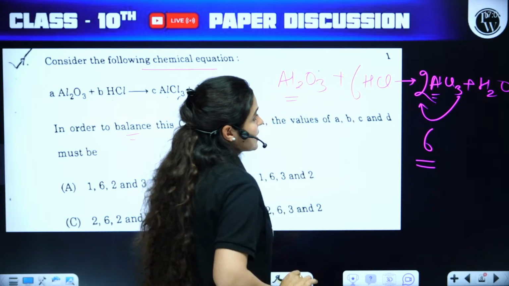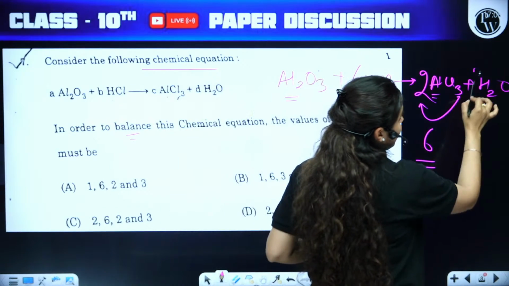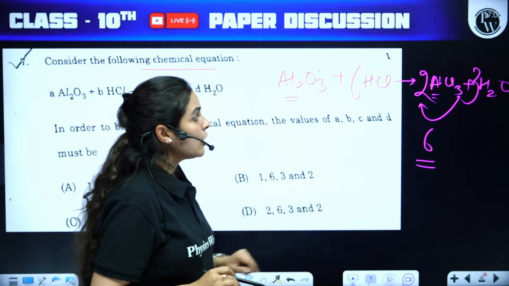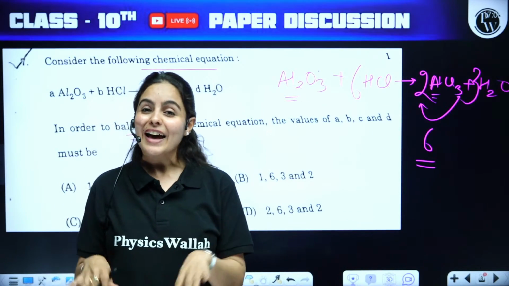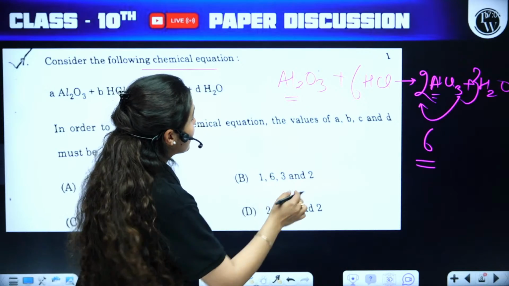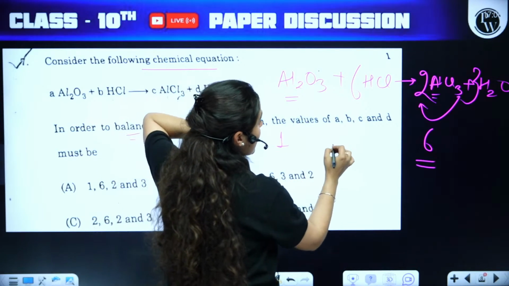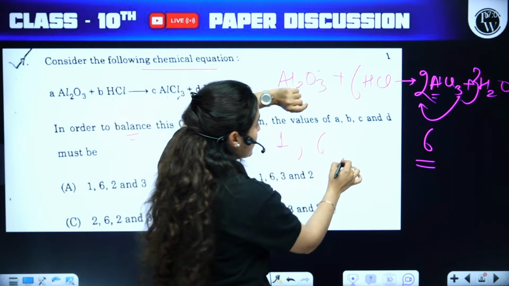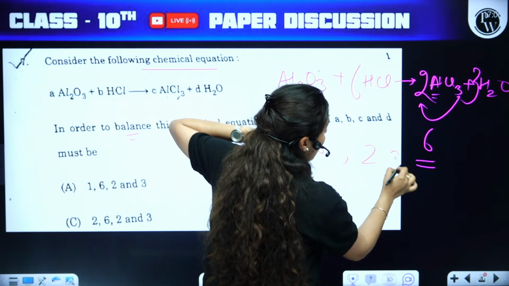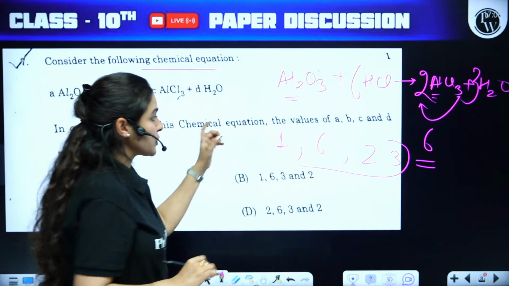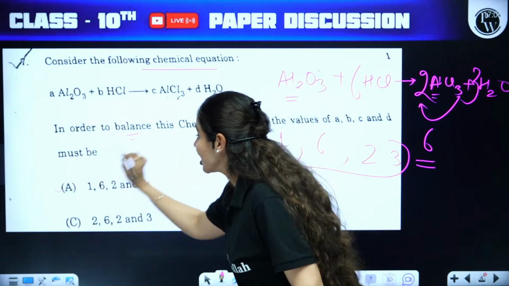Now if we write 6 here to make chlorine equal, hydrogen needs to be equated, and that would be 3 here. 3 into 2, 6 hydrogen, 3 oxygen, and voila. So it would be 1 aluminium oxide molecule, 6 HCl, 2 molecules of AlCl3 produced, and 3 molecules of H2O. So it has to be 1, 6, 2, 3.